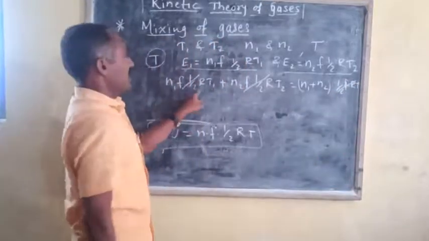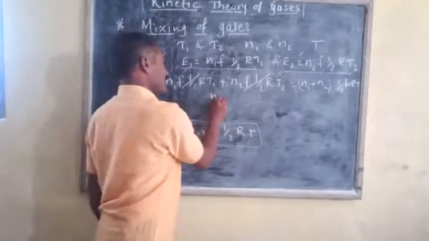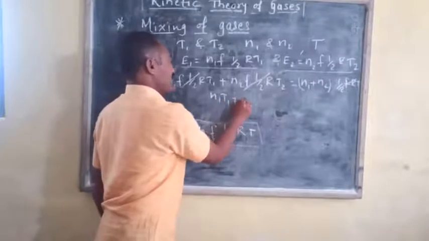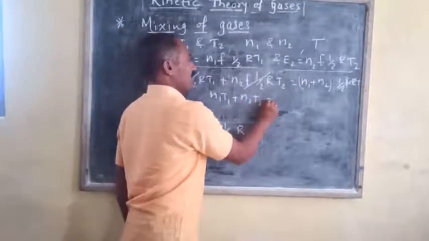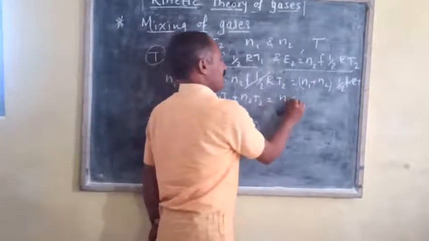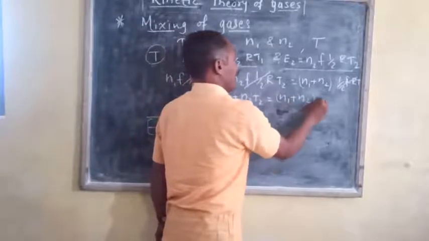We get N1 T1 plus N2 T2 is equal to N1 plus N2 into capital T.